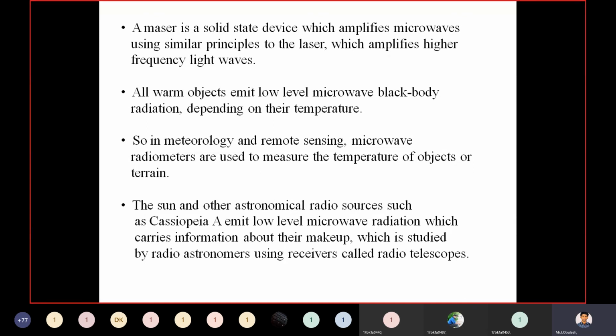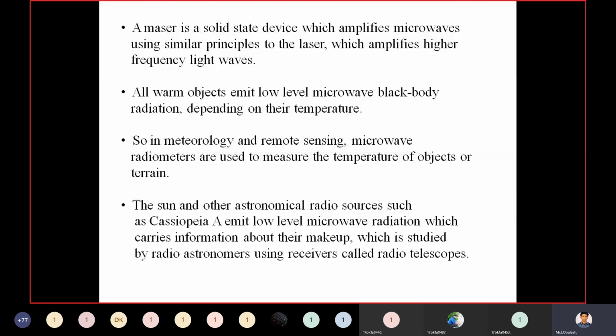So in meteorology and remote sensing, microwave radiometers are used to measure the temperature of objects or terrain. The best example is the sun and other astronomical radio sources such as Cassiopeia, which emit low-level microwave radiation that carries information about their makeup.